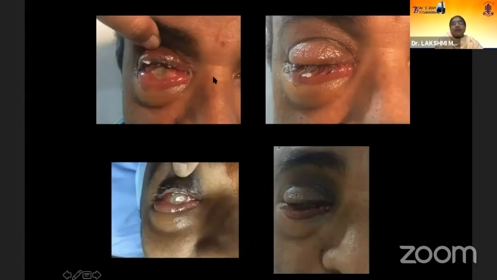This is dengue. Sometimes in dengue, most of the time it's hemorrhagic inflammation, but sometimes...